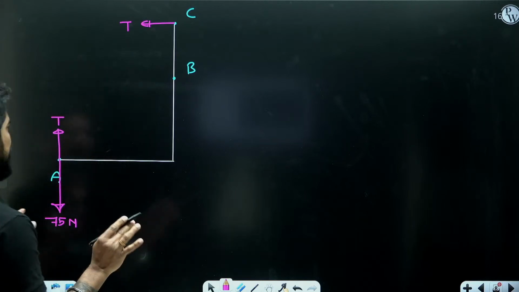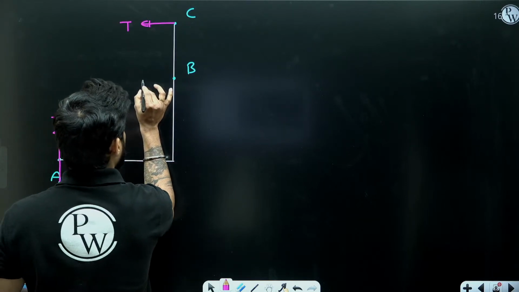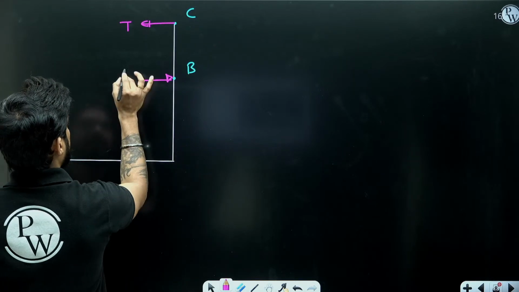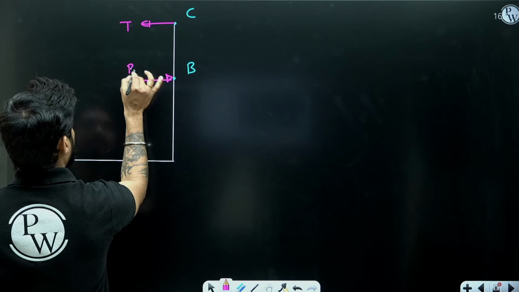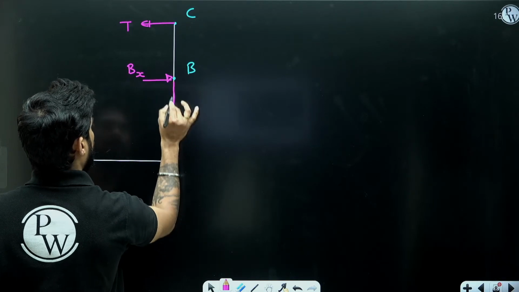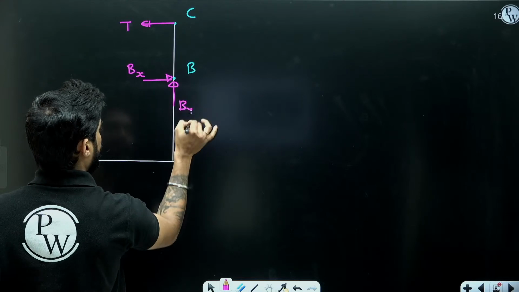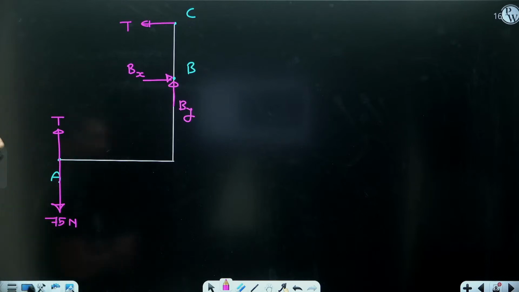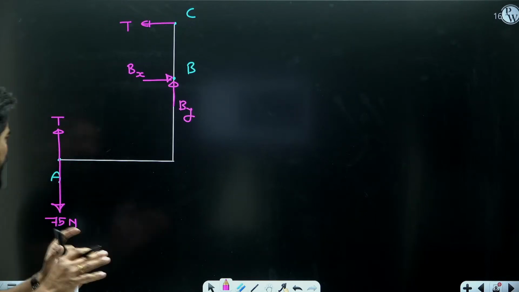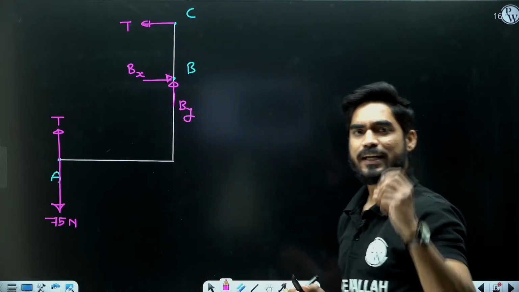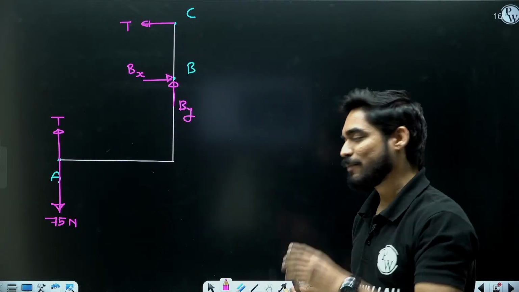I don't know the direction of those reactions, so I am going to assume any particular direction. Let me call this Bx, and let me call this By. These are the reactions in X and Y direction at point B. Now, how many unknowns do you see here? Bx, By and T. We have three unknowns and we have three equilibrium equations.